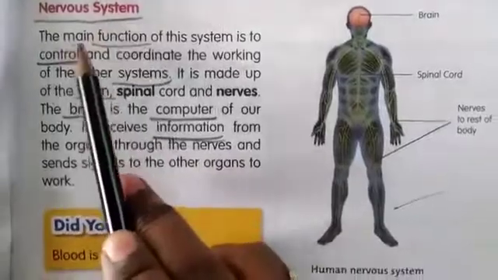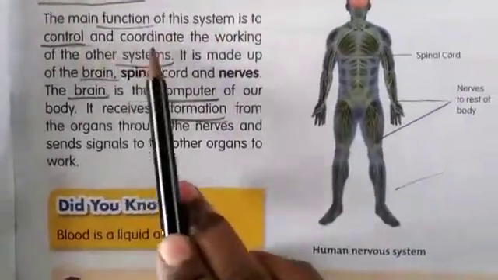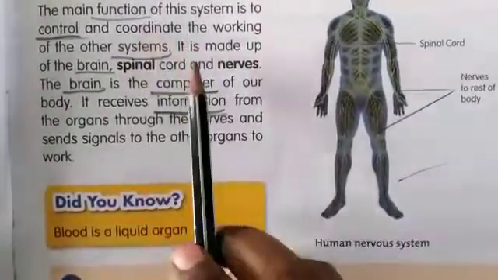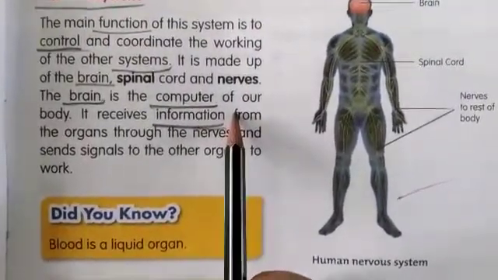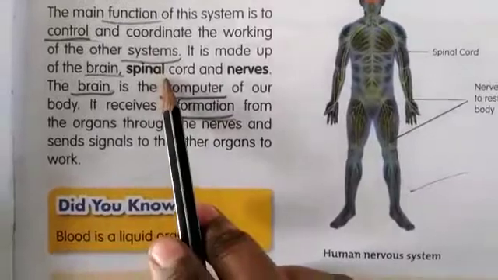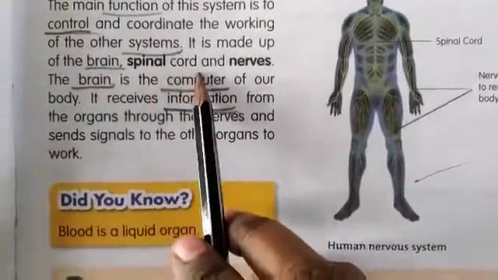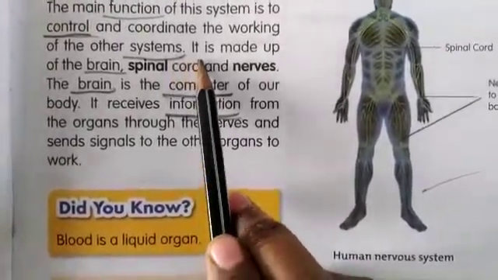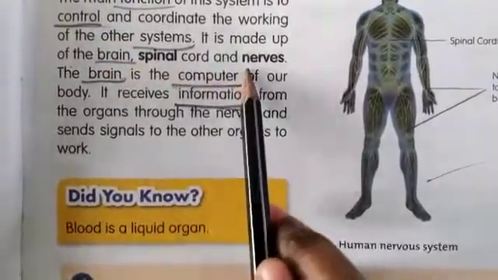Now see the next one, the nervous system. The main function of this system is to control and coordinate the working of the other systems. So what is the main function of the nervous system? It helps us to control and coordinate the working of the other systems. It makes all the organ systems work in control and coordination. It is made up of the brain, spinal cord and the nerves.